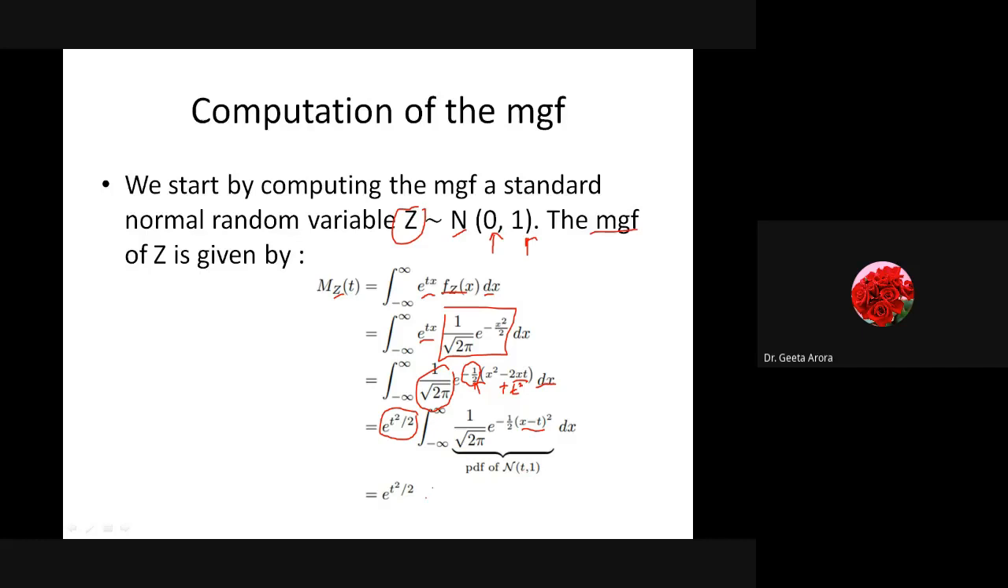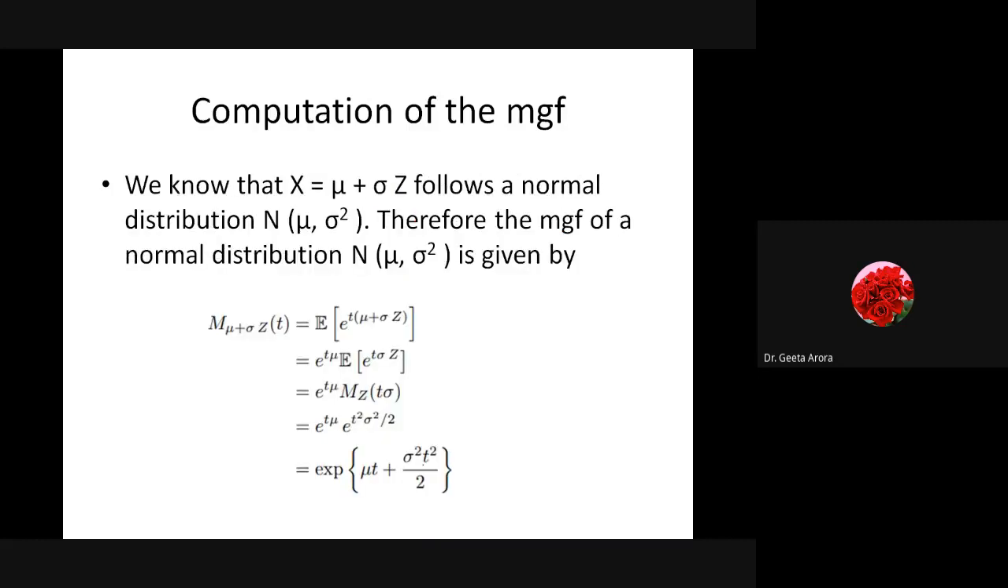This is the probability density function of the distribution with mean t and standard deviation 1, whose value is to be calculated, and when we calculate this value, it will come as 1. Hence the moment generating function is given by e raised to power t square by 2. Correct? So this is how we have calculated the moment generating function.